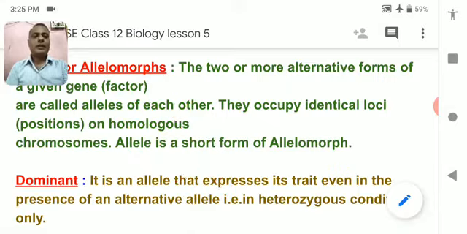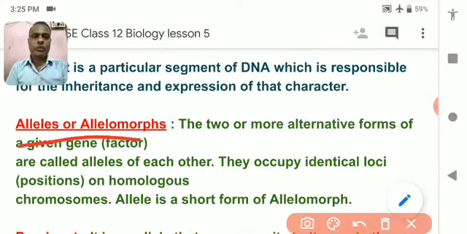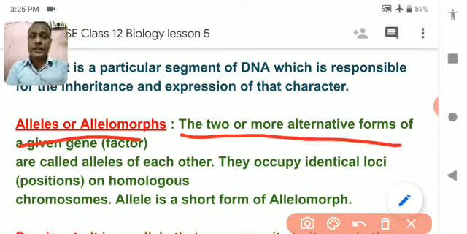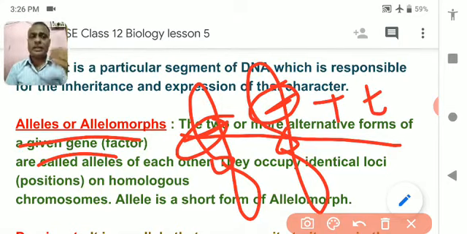So the allele, or allelomorph, is the two or more alternative forms of genes. Alternative forms of genes means on the same chromosome you get the alternative form of genes. This is a gene, this is a gene, and both of them are alternative to each other for a particular kind of character.